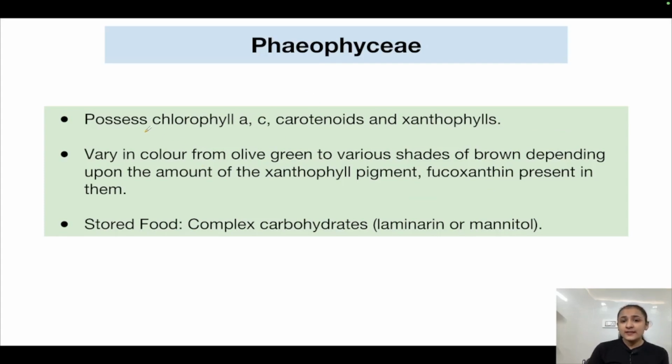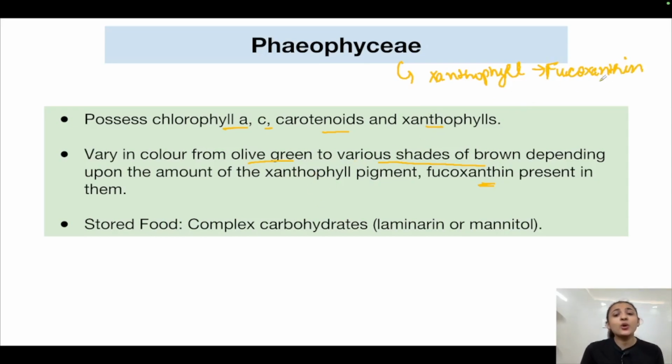So Phaeophyceae possesses pigments like chlorophyll a, chlorophyll c, carotenoids and xanthophylls. They vary in color from olive green to various shades of brown depending on the amount of the xanthophyll pigment fucoxanthin present in them. So what imparts Phaeophyceae the brown color? The pigment xanthophyll. Which type of xanthophyll? Fucoxanthin. So fucoxanthin is responsible for imparting them the brown color.